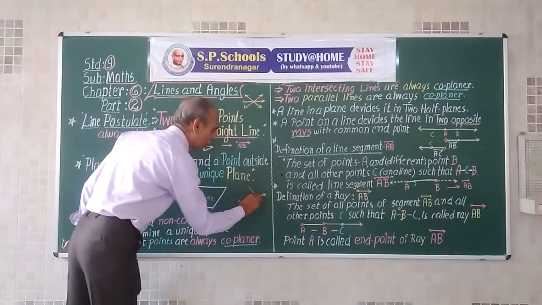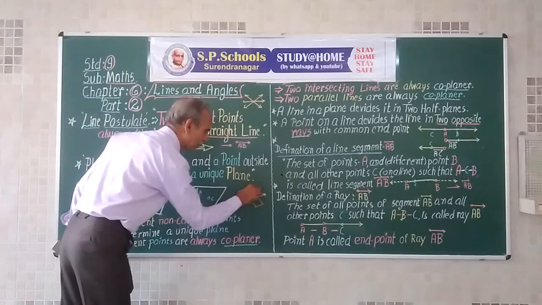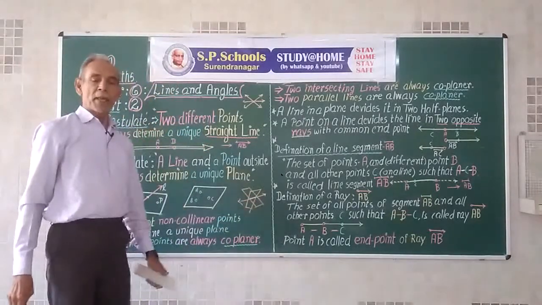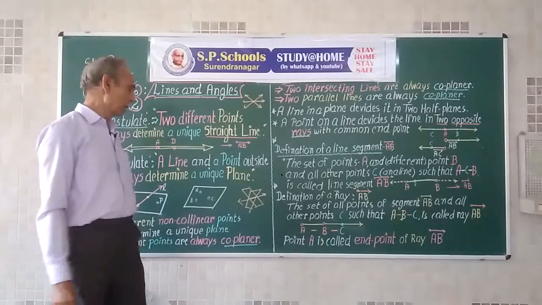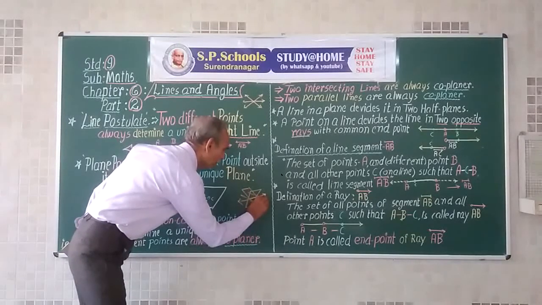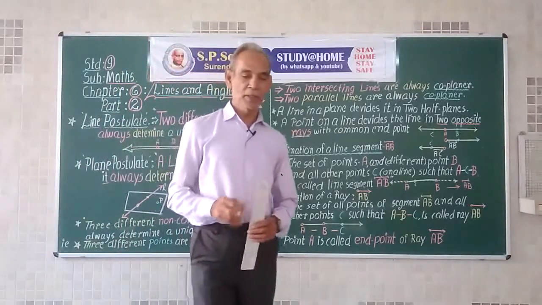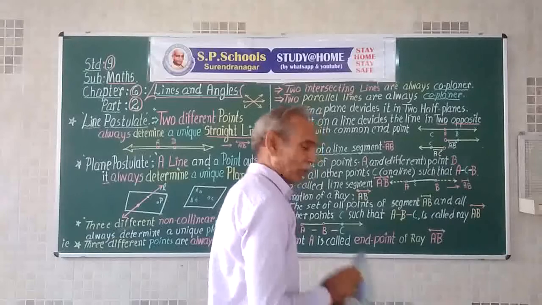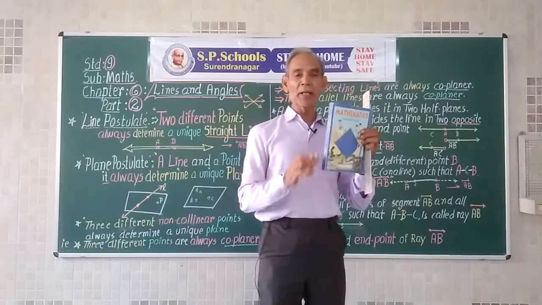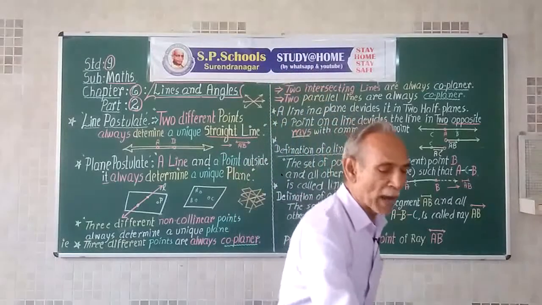A number of planes can pass through this line. As you have pages of a book, a book has many pages. All these pages pass through one line. So one plane cannot be determined by only a line.